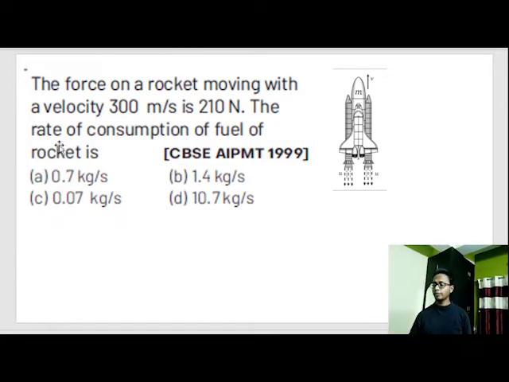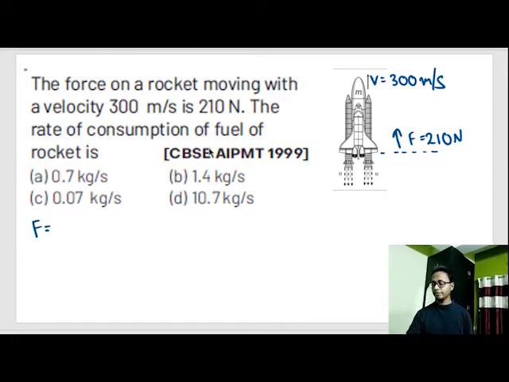Now look at the problem. A force on a rocket moving with a velocity 300 meter per second is 210 Newton. The velocity of the rocket is given as 300 meter per second. The force exerted by the exhaust gas on the rocket is equal to 210 Newton, and the rocket is moving with constant velocity.